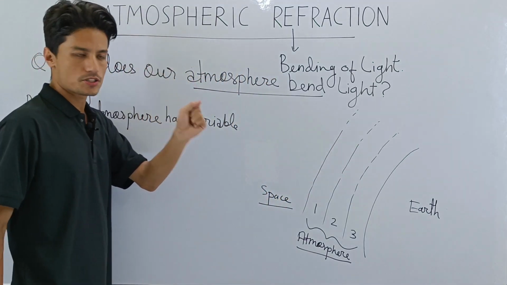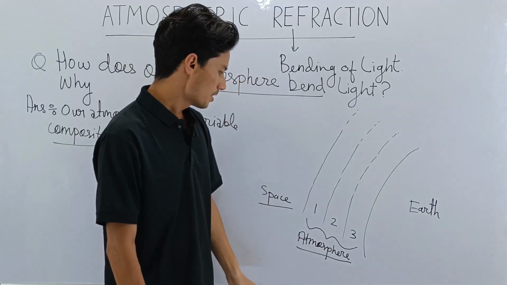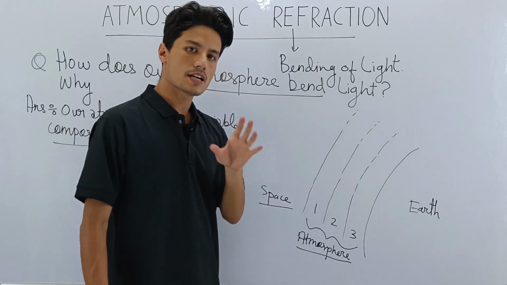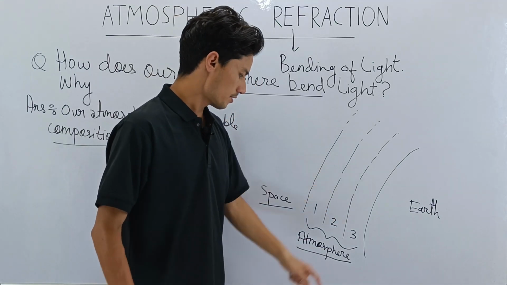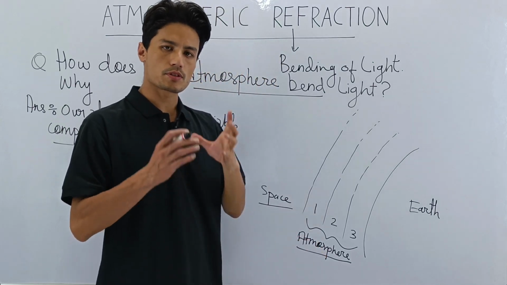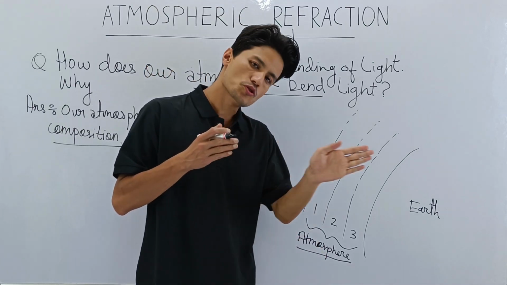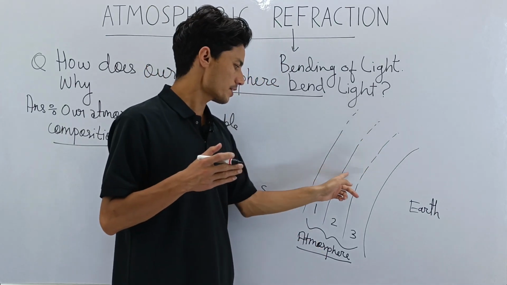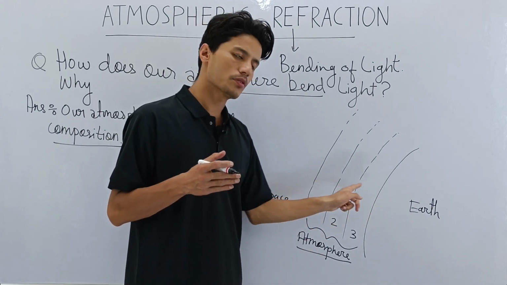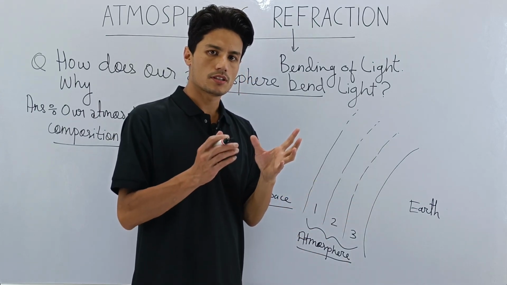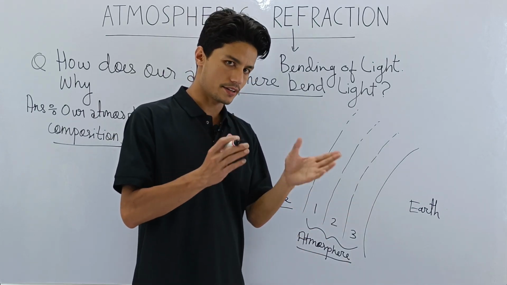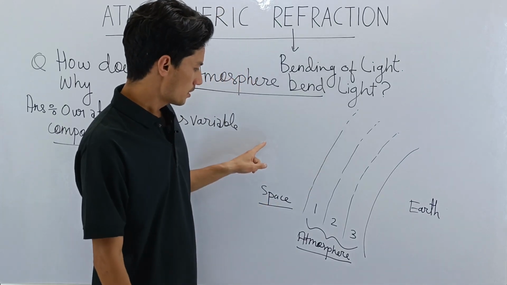So this is a rough picture which you have to understand if you want to understand atmospheric refraction. Now remember, all of these 3 layers will act as a medium. It's air, it's atmosphere. Atmosphere is made of air, and light can easily pass through air. So air is a medium. That makes atmosphere also a medium. After all, our atmosphere is made up of air. Yes or no?